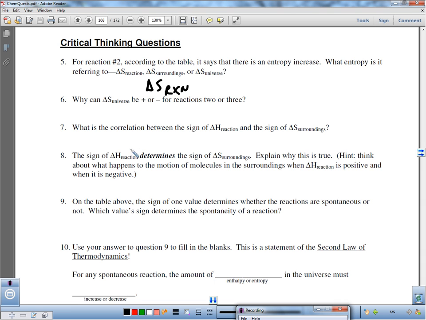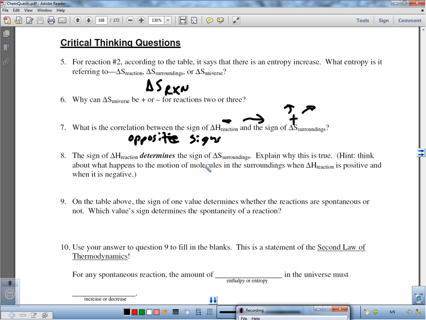What's the correlation between the sign of delta H of the reaction and the sign of delta S of the surroundings? They're always opposite signs. So if delta H of the reaction is negative, that means heat is going into the surroundings, and if heat goes into the surroundings, that makes molecules move faster all around, which increases entropy. So if the delta H is negative, delta S is positive. Delta S of the surroundings is how much the surroundings is changing as far as orderness.